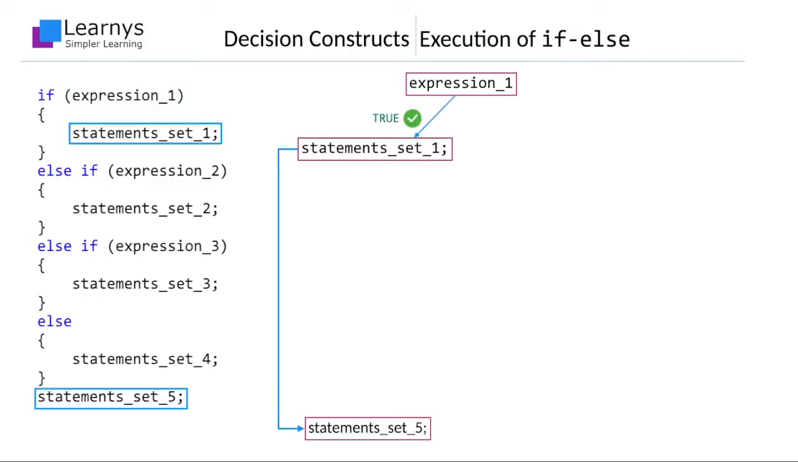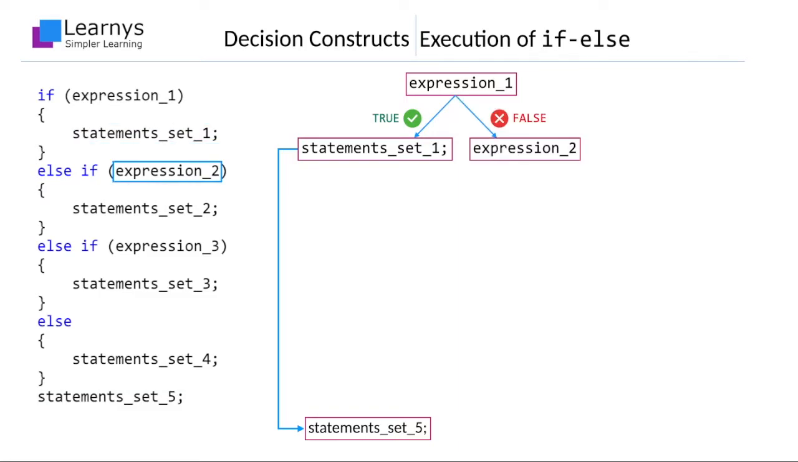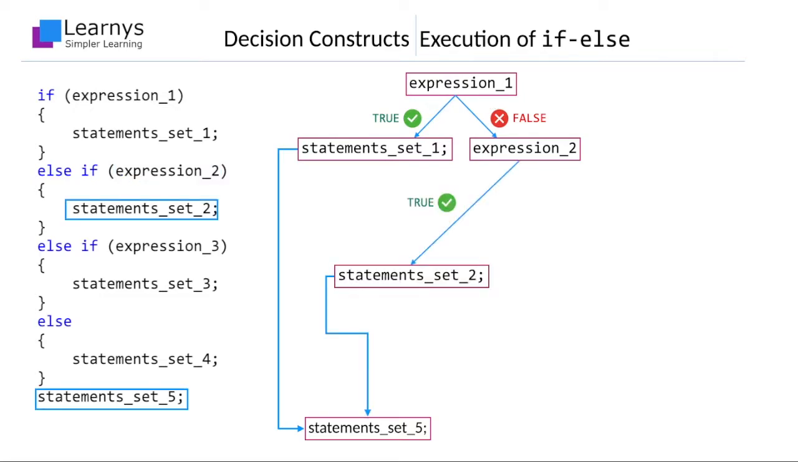If the expression evaluates to true, statements contained in the body of the if block will be executed. After executing the if block, the control jumps to the statement immediately after the control structure. If the expression following the if keyword turns out to be false, the expression contained within the round brackets following the immediately next else if block will get evaluated. If it evaluates to true, the statements within the else if block will be executed and the control will jump to the statement immediately following the control structure.